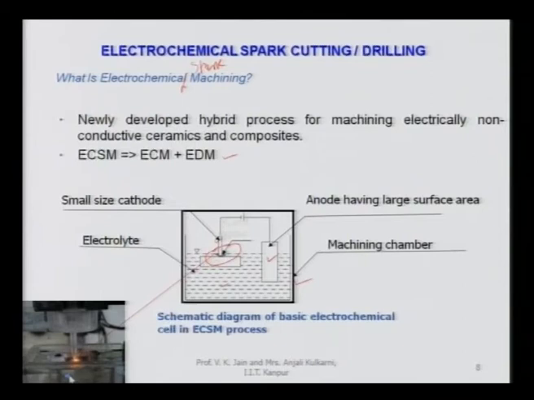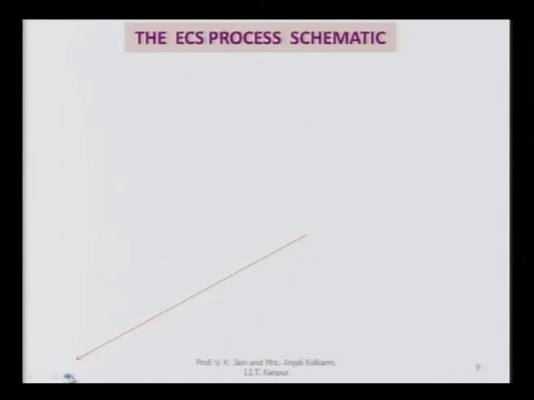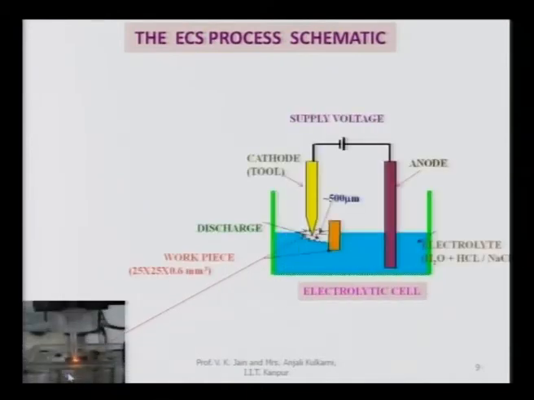So, it shows a schematic diagram of a basic electrochemical cell. This is another picture of the same electrochemical spark process schematic. This is the electrochemical cell, the electrolytic cell. Again, anode is there, cathode is there.